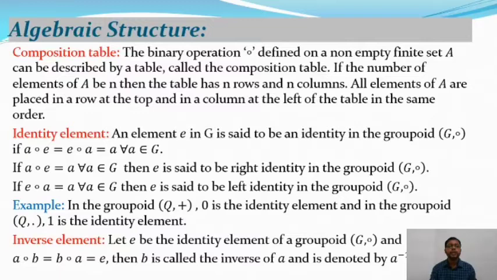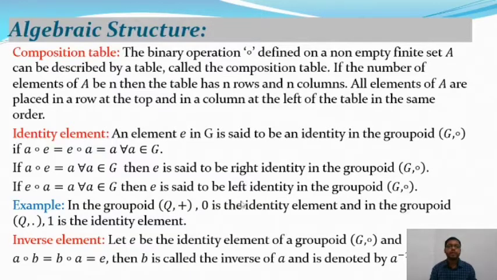In that case, E lies on the left hand side of the composition, but in the above case, where E, that is the identity, lies on the right of the composition, it is said to be the right identity of the groupoid G composition. For example, in a groupoid Q plus, 0 is the identity element, and in the groupoid Q dot, 1 is the identity element. So in the binary operation plus, 0 is the identity element, and in the binary operation dot, that means multiplication, 1 is the identity element.